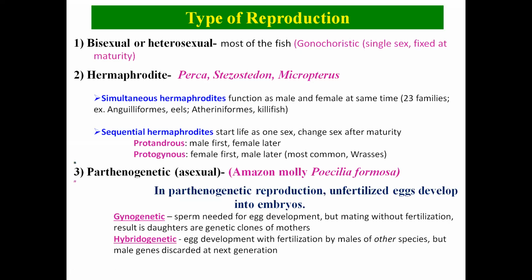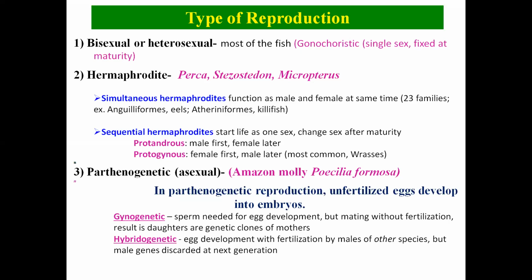This parthenogenetic asexual reproduction is also of two types. One is known as gynogenetic and the other is known as hybridogenetic. When we talk about the gynogenetic mode of asexual reproduction, what happens? The sperm is needed for the activation of the egg development, but it doesn't fertilize the egg. Sperm is required to trigger the next stage, the development of the embryo from the egg, but without fertilization. That's why it is asexual.